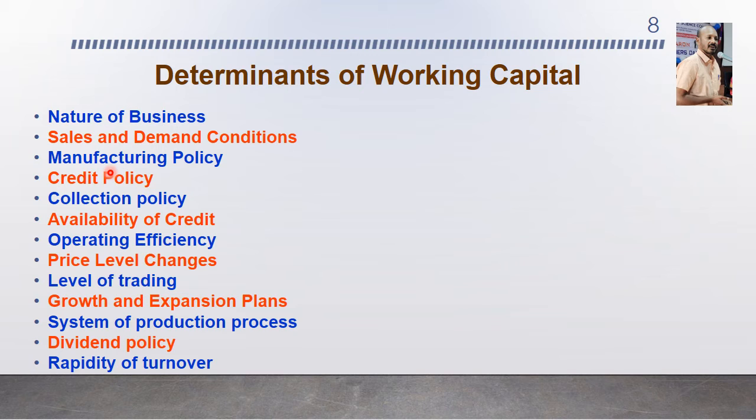The next one is manufacturing policy. The manufacturing cycle of a firm also affects the requirement of working capital. The manufacturing cycle comprises the purchase and use of raw material and the production of finished goods. The longer the manufacturing cycle, the larger the firm's working capital requirement, and vice versa. So the manufacturing policy determines the working capital requirements. The next determinant or factor is credit policy.